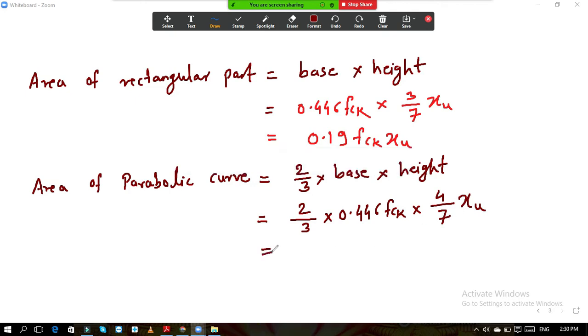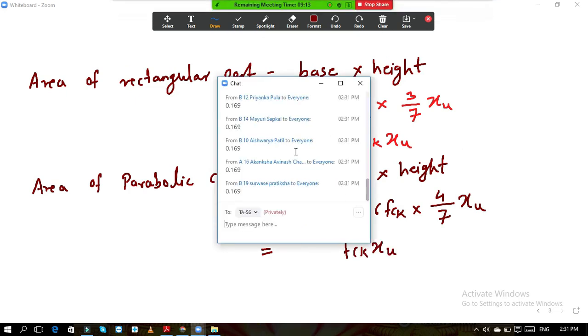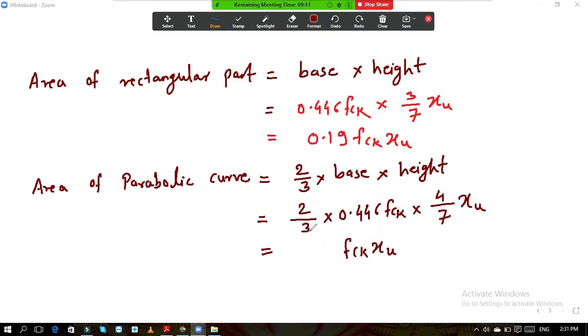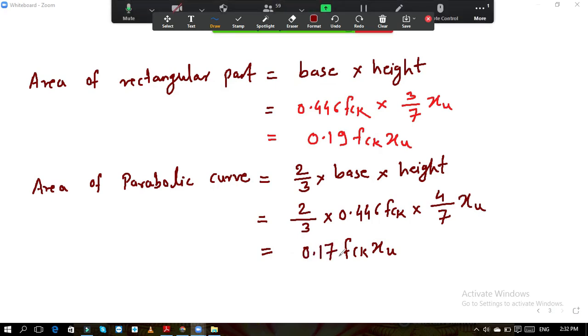So now let me know the answer. Tell me in terms of fck and xu. Have you calculated the same? Okay, 0.169. Good. So it is 0.17. Okay, 169, I have rounded it up to 0.17.